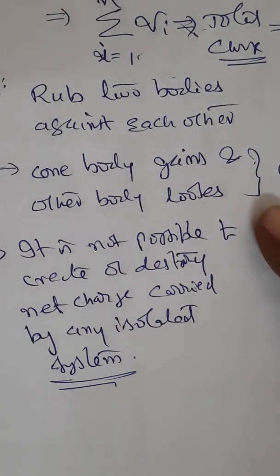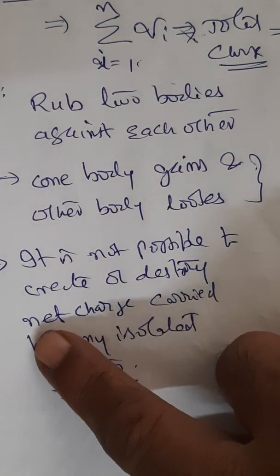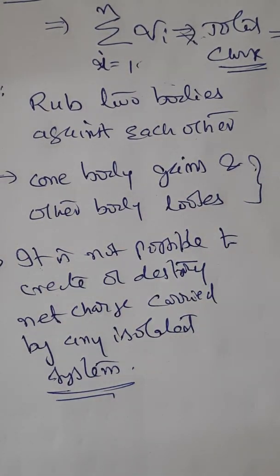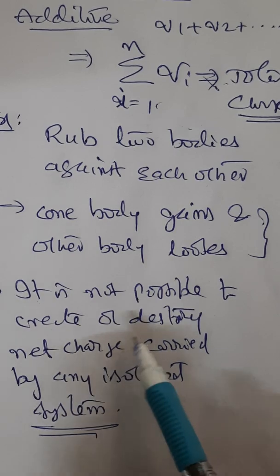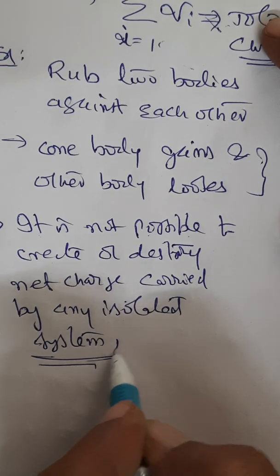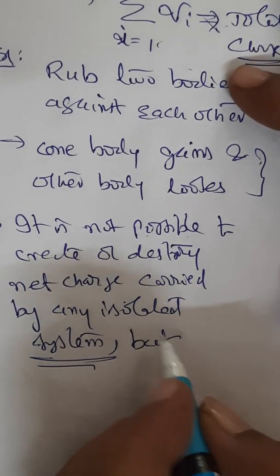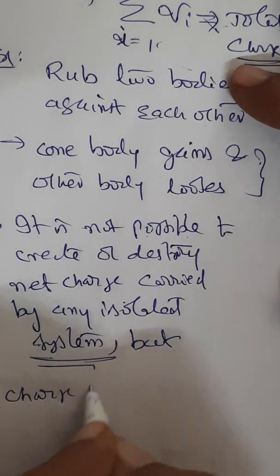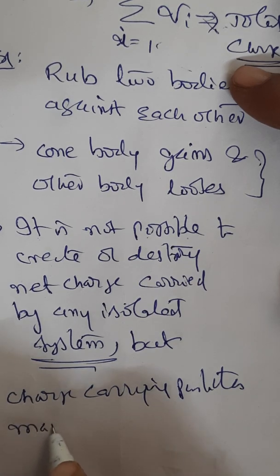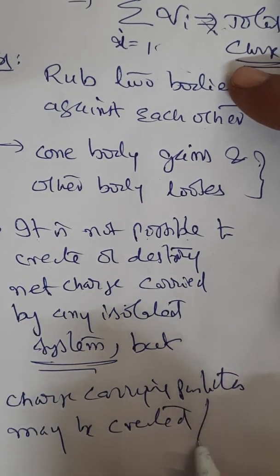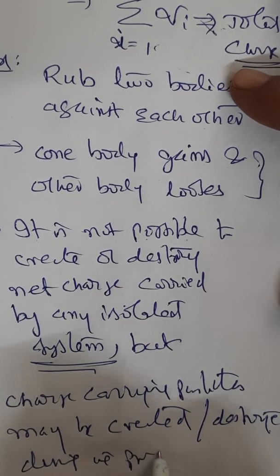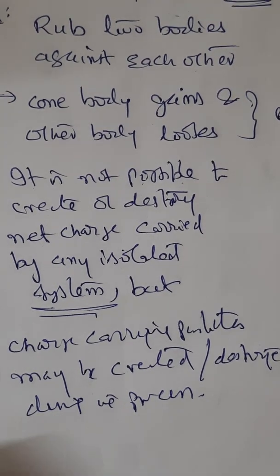But interesting phenomena will happen. Though it is not possible to create or destroy net charge carried by any isolated system, something else is to be remembered here parallelly. You cannot create charge, nor can you destroy charge. But charge carrying particles may be created or may be destroyed during the process. This is what is to be understood.